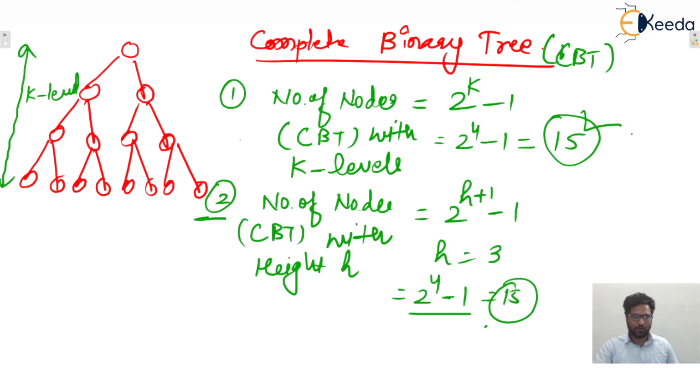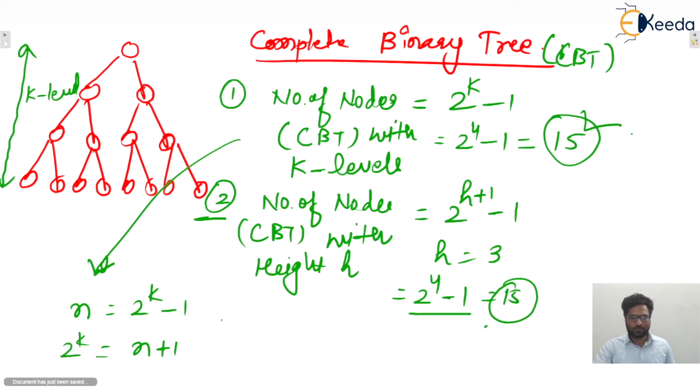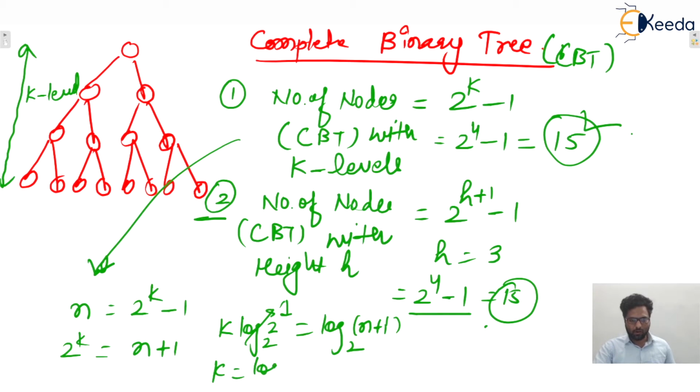From the first point you can see that the number of nodes, let's say n, is equal to 2 raised to power k minus 1. So 2 raised to power k becomes n plus 1. Take log on both sides with base 2. It becomes k log 2 base 2, and this one becomes log n plus 1 base 2. Now log 2 base 2 becomes 1. So k will be log n plus 1 base 2.